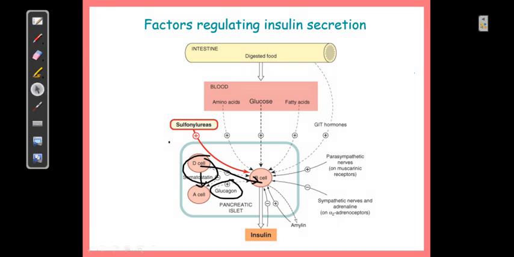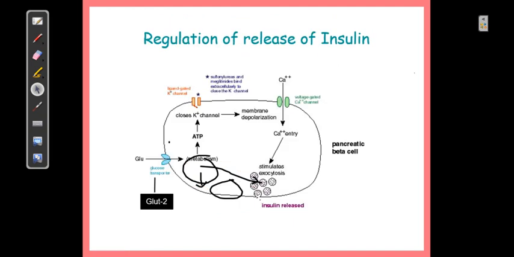Now we will discuss the regulation of release of insulin. Wherever digestion occurs in the stomach and small intestine, glucose will be available in the blood. This glucose from the blood vessels can enter into the pancreatic beta cell. Remember that the pancreatic beta cell is as good as a neuron. It is able to sense glucose rapidly because of the presence of GLUT2 transporters, glucose transporter 2, on the cell membrane. So facilitated transportation will allow the entry of glucose.